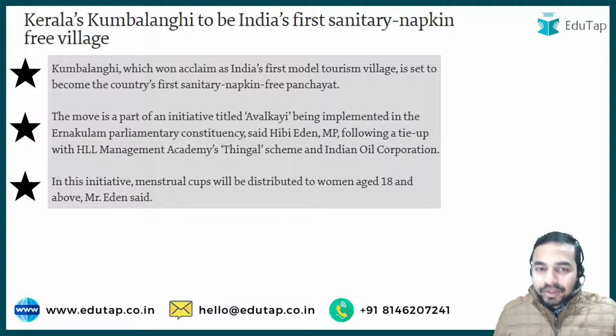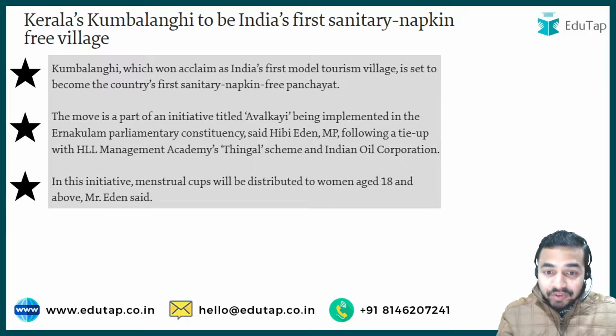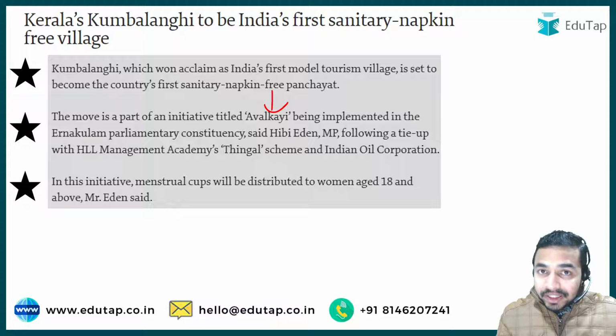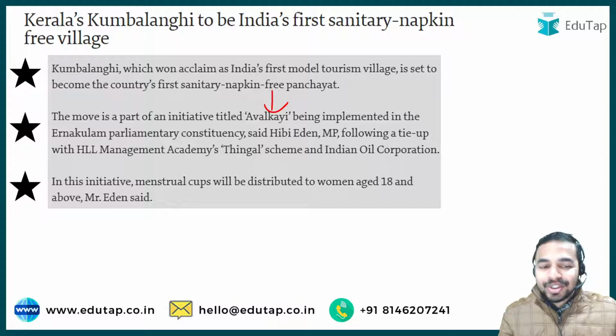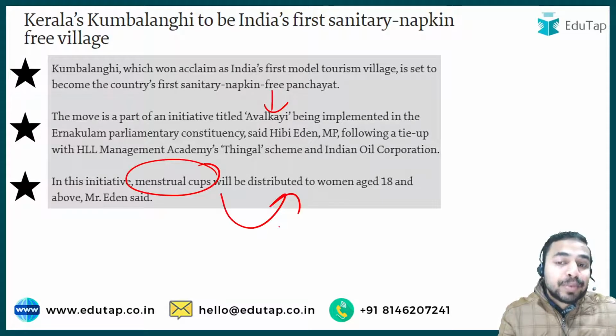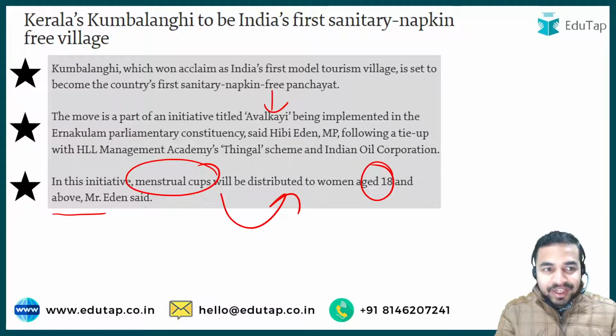So when we talk about this particular part, you can see that this village is implementing an initiative titled Avalkai. Under this initiative, what exactly is the administration going to do? The administration is going to distribute menstrual cups to women aged 18 and above. That's how it is going to become India's first sanitary napkin free village. I hope that this is very much clear.